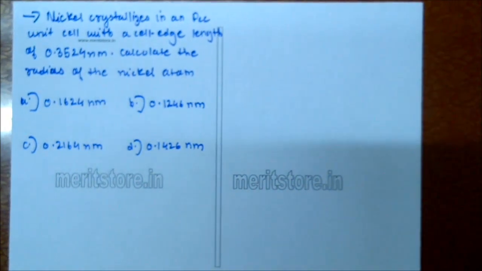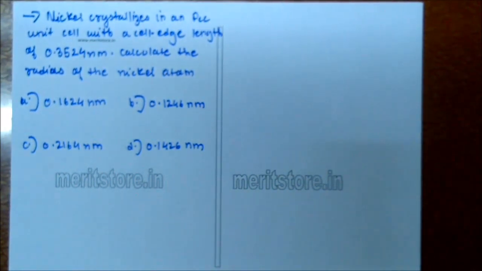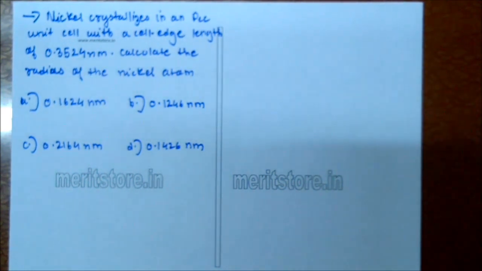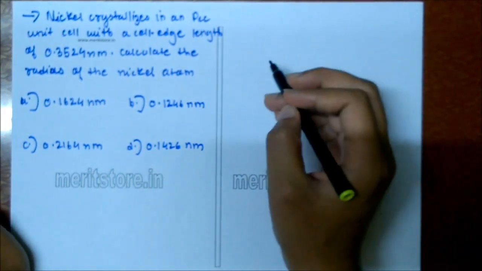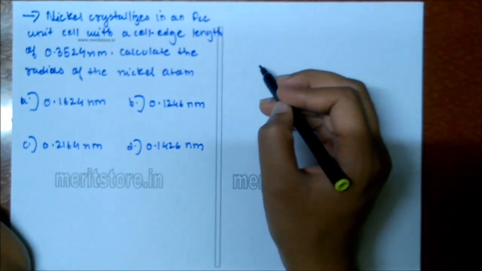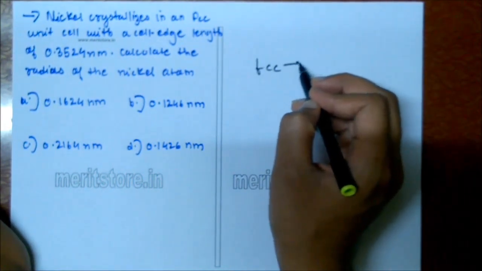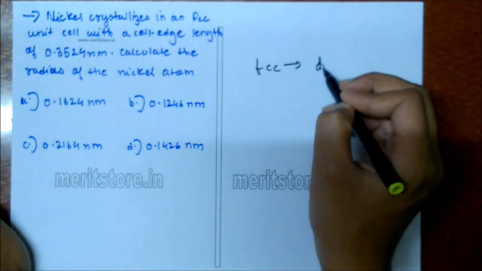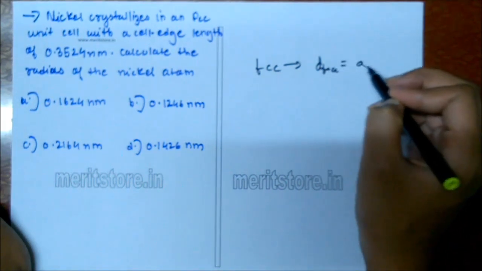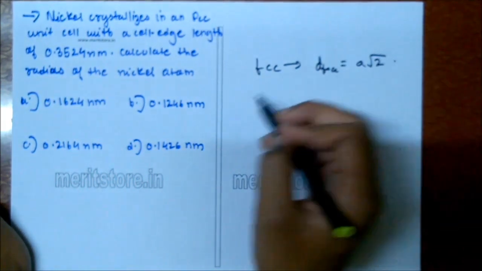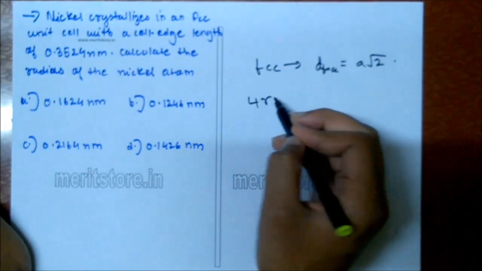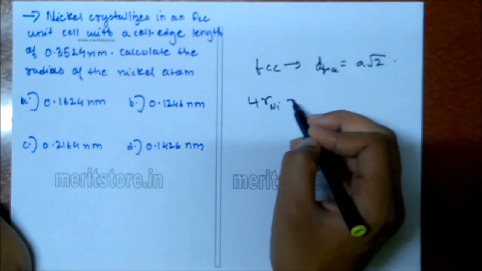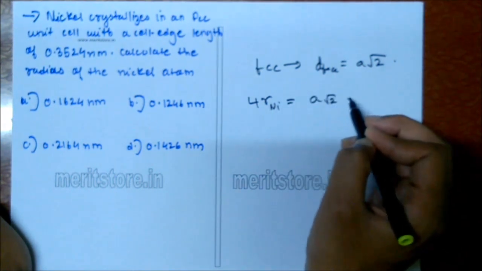Nickel crystallizes in FCC unit cell with edge length of 0.3524 nanometer. Calculate the radius of the nickel atom. So we have to find the radius of the nickel atom, which is an FCC unit cell. So for an FCC unit cell, d face is equal to a times root 2, where d is the diameter of the face, or 4r, the radius of nickel, is equal to a times root 2.